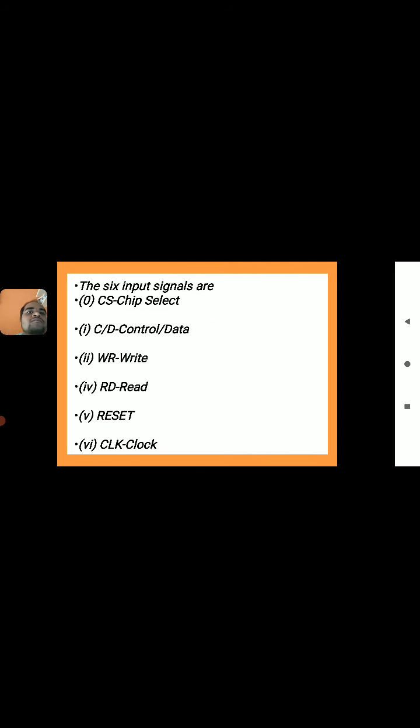So when it is 0 and the remaining are 0, 0, 1, we are performing the data operation, that is from 8251 to the CPU. So we are reading and controlling that data, that means 8251 to CPU. When it is 0010, that means write operation. So we are writing the data from CPU to 8251.